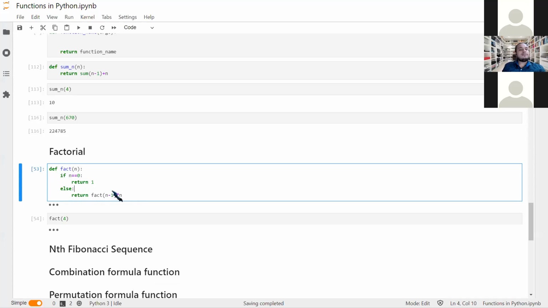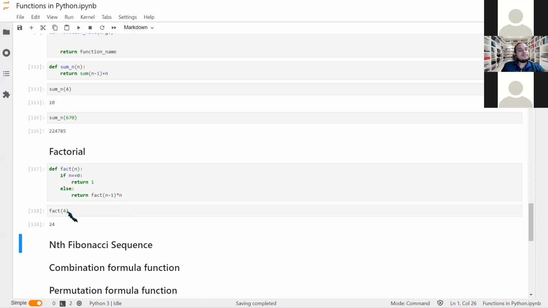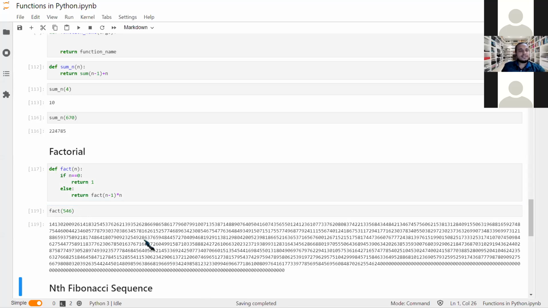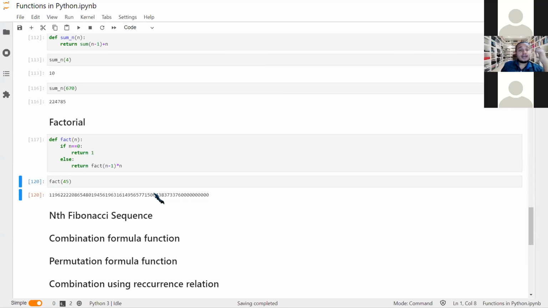Okay, and after that we return the same way. What is different here? We are not summing from 1 to n, we are multiplying from 1 to n. That's why. Whatever changes we have made here is just including this thing, and we have just changed the name to fact, otherwise it is the same. So factorial of 4, what do we have? We have 24. And for some bigger number also, yeah, it is a very big number, too big, I guess.